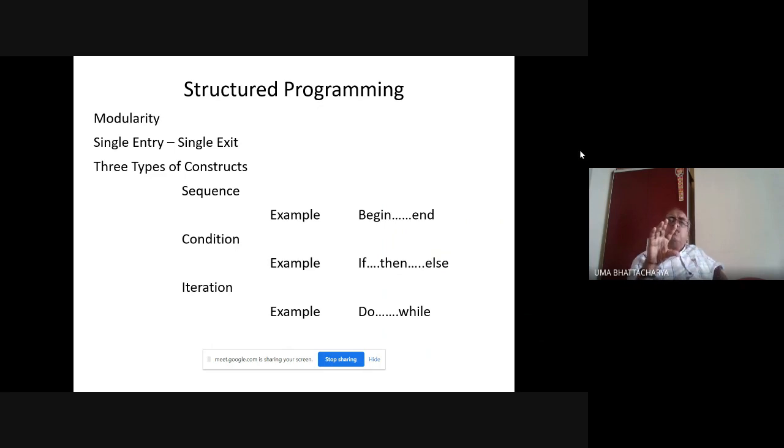So whatever we are discussing is based on what is known as the von Neumann architecture. What are the postulates of the von Neumann architecture? First of all, sequential flow of execution.